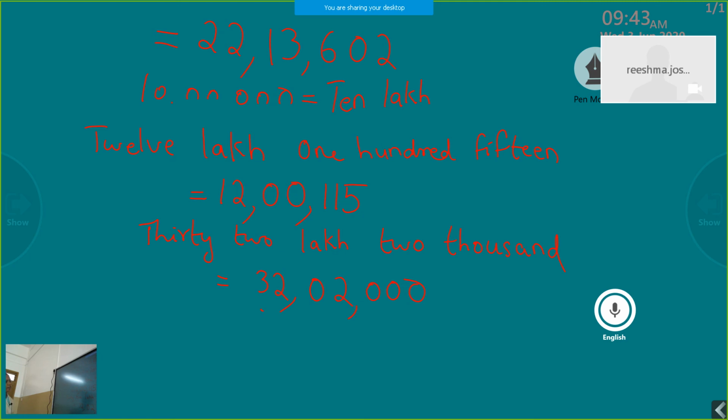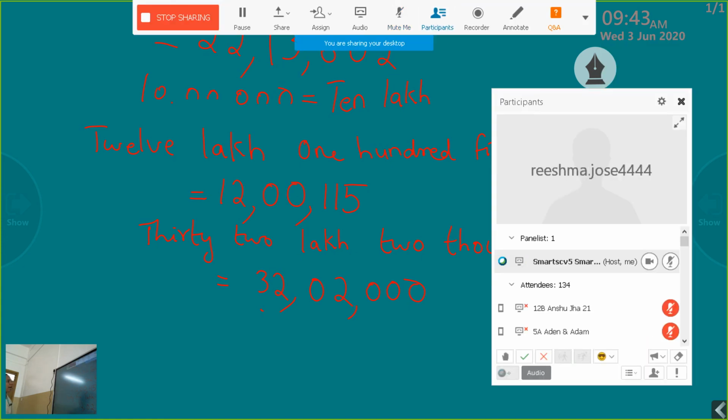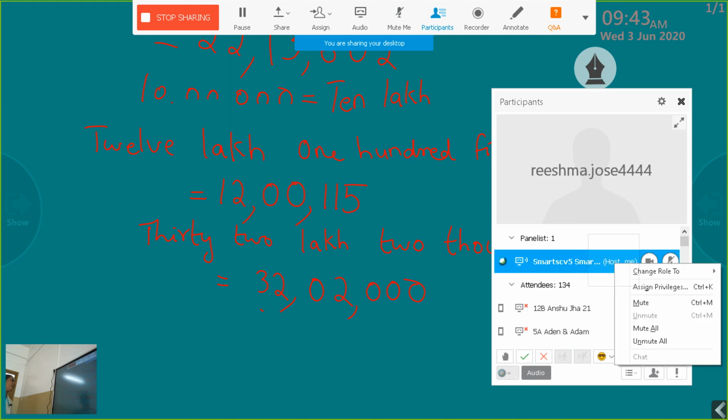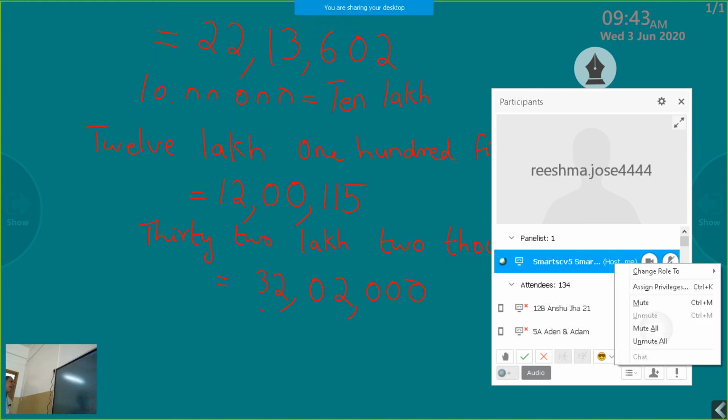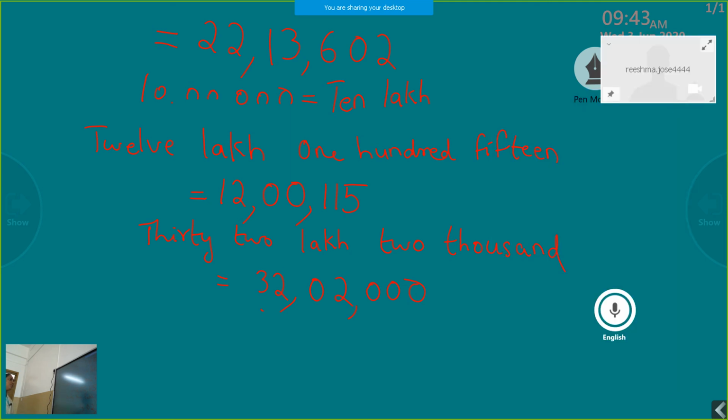I think today we learned how to write the number name of a 7-digit number, and if a number name is given, how to write the numeral of a 7-digit number, and the periods and places in a 7-digit number, or the place value chart. Children, please go through the textbook, and next class I will give some questions and notes also. Please go through the textbooks and try to do some questions from the textbook.